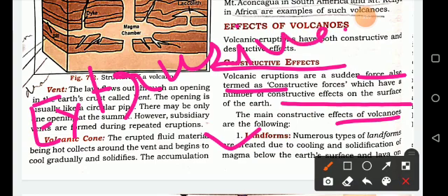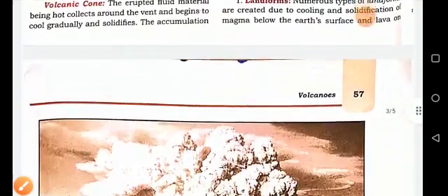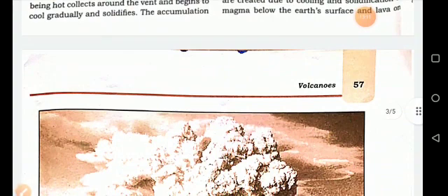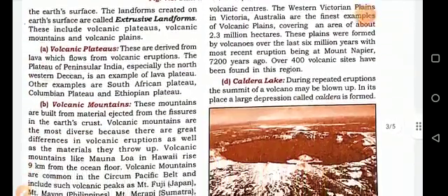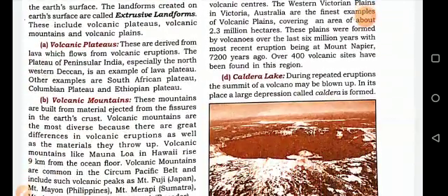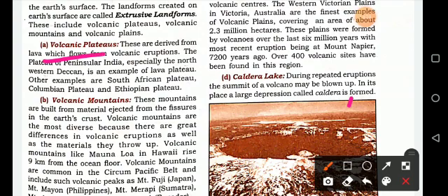Extrusive landforms include volcanic plateaus, volcanic mountains or volcanic plains. Next is the volcanic plateau. What are volcanic plateau, volcanic mountain, plains and caldera lake? Just see here, volcanic plateaus are derived from lava which flows from volcanic eruption, like the Deccan plateau. This is a volcanic plateau formed by lava.